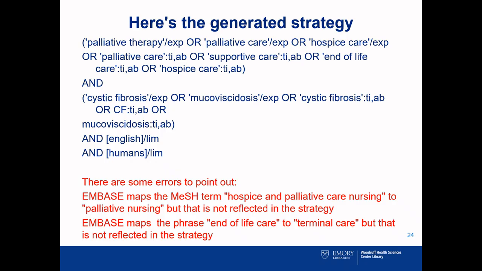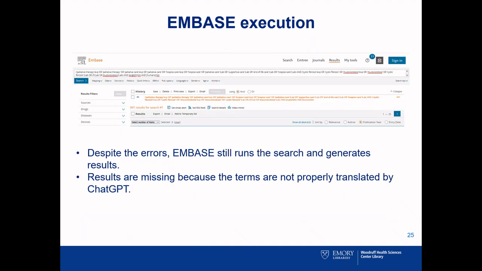Upon closer inspection of the translation, there are at least 2 errors. ChatGPT does not pick up on the way that Embase translates MeSH to Emtree terms, so it doesn't translate hospice and palliative care nursing as palliative nursing, and it doesn't translate end-of-life care to terminal care. Despite the errors, Embase still runs the search and generates results. Results are missing though because the terms are not properly translated by ChatGPT.